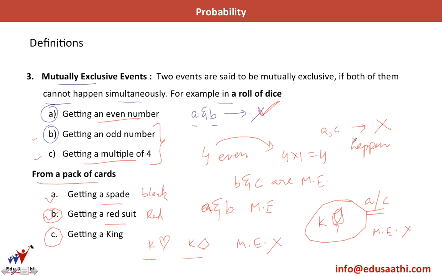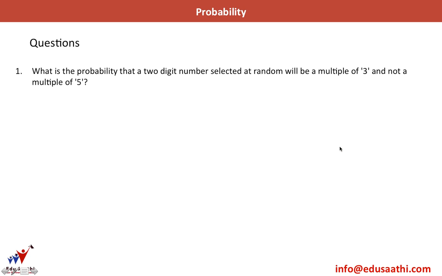Let's try out a question on this. What is the probability that a 2-digit number selected at random will be a multiple of 3 and not a multiple of 5? So let's calculate the total number of 2-digit numbers. The highest number is 99 and the smallest number is 10.